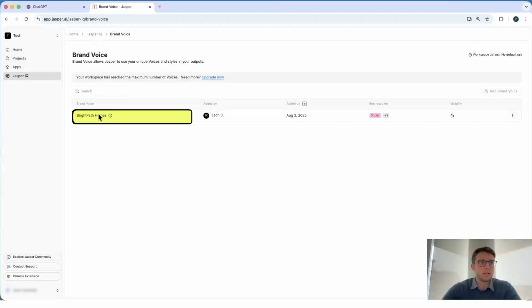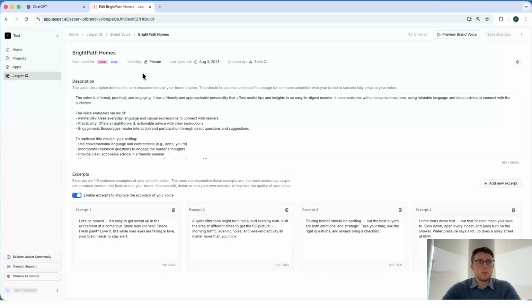So if we take a look at this, the first thing we're going to do is provide that description of, again, the way in which, or the how, we want to speak or present ourselves to our audience. So we can define that, describe what that's going to look like, and ensure that when we are creating content, it's staying within the boundaries of our brand voice.